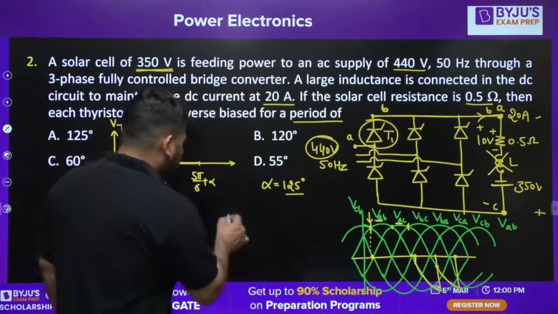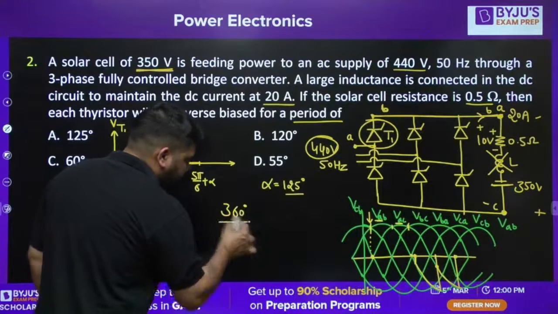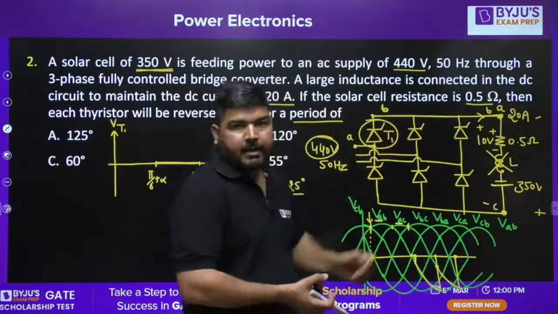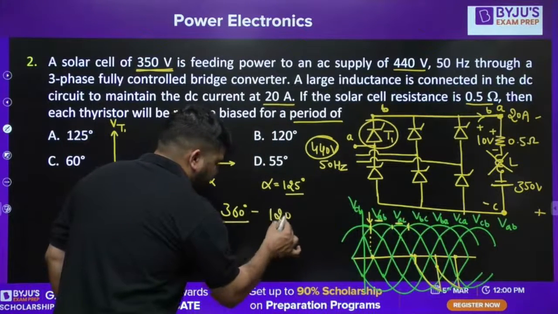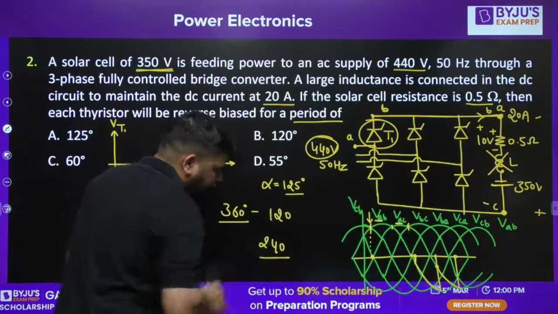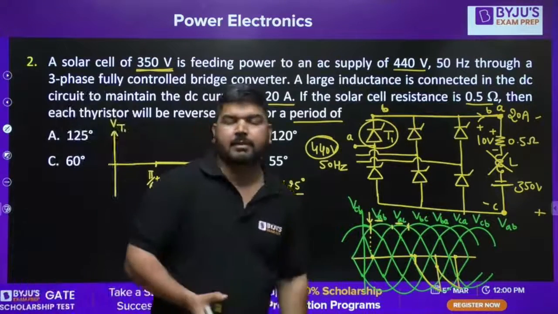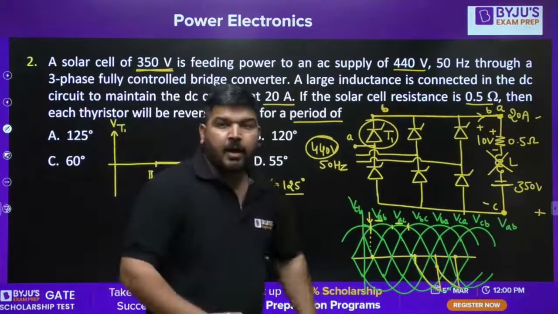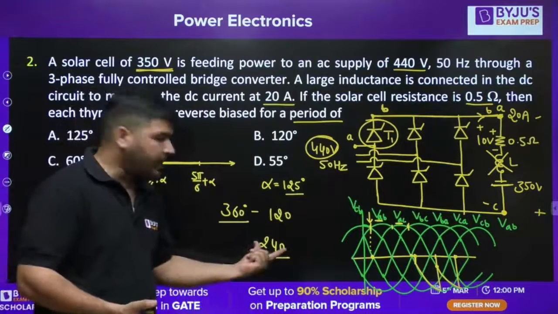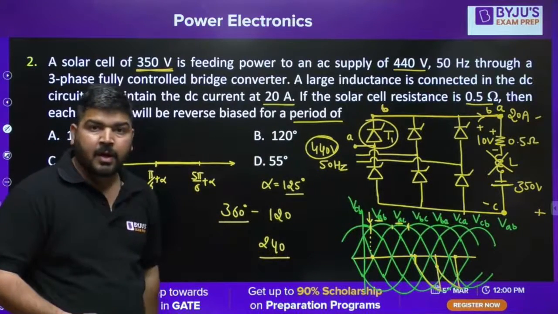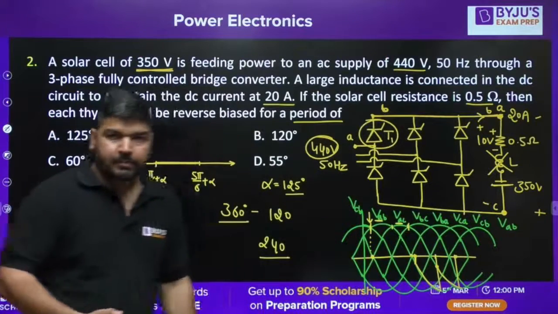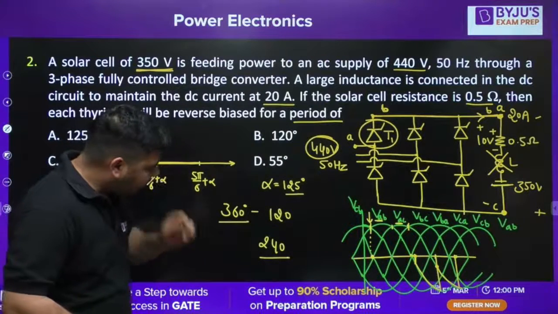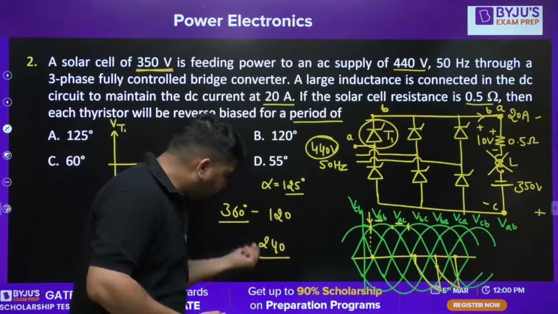Let me tell you guys, if you are thinking that the entire interval is 360 degree, only for 120 degree this T1 is conducting, and you subtract 120 from it, you will get 240 answer. It means if you are thinking that for 240 degree it will remain reverse biased, it's not true. Why? Because after some time, it will again be forward biased. And if it is forward biased, then only you can fire it. So you can see that in this 240 degree,